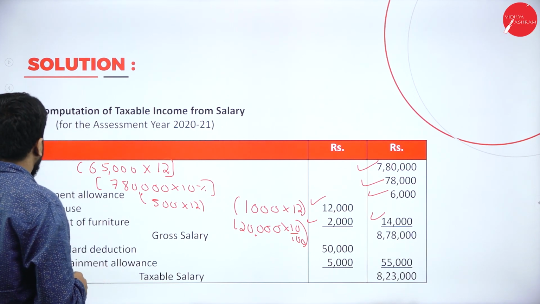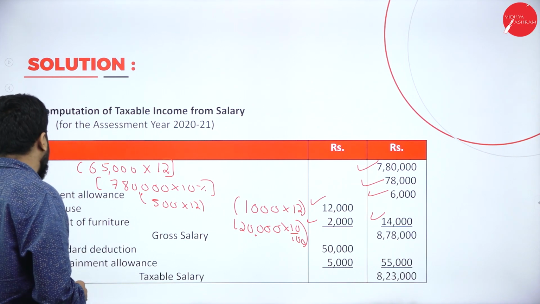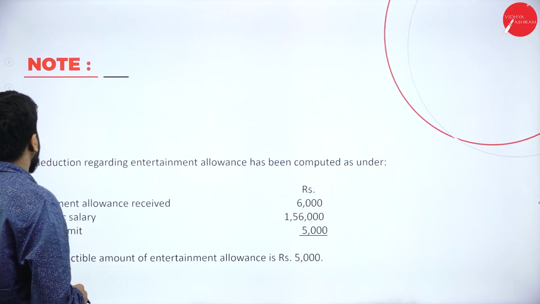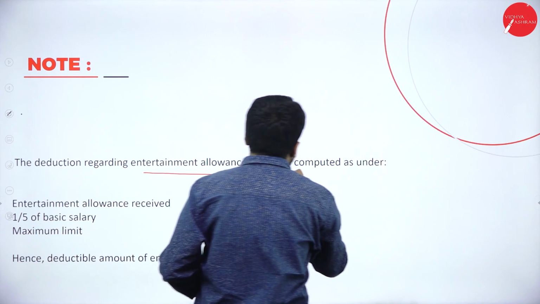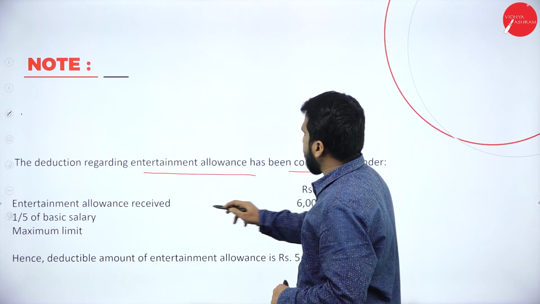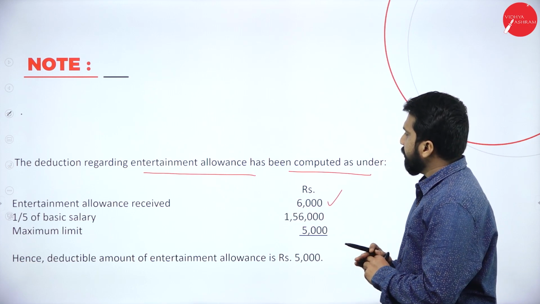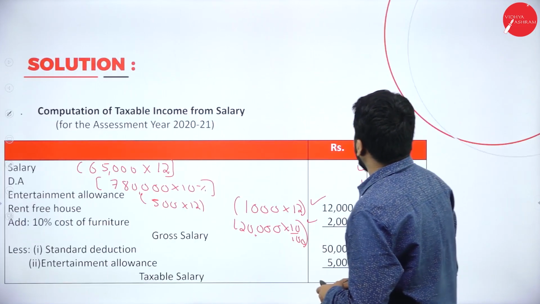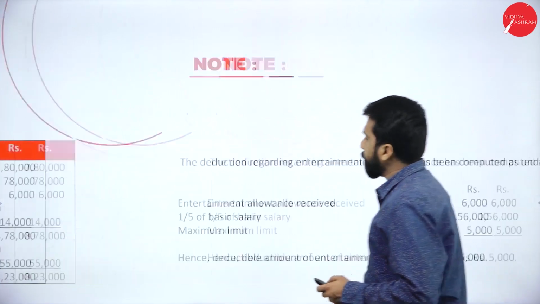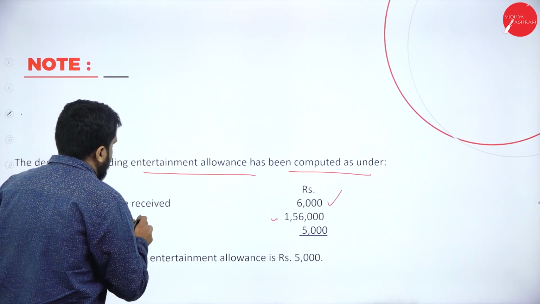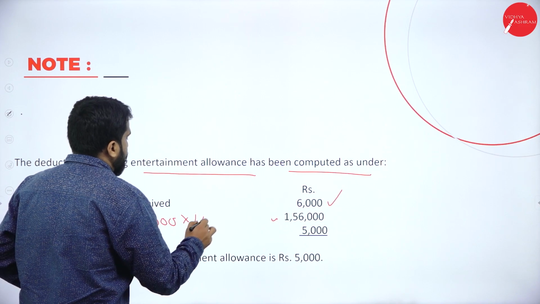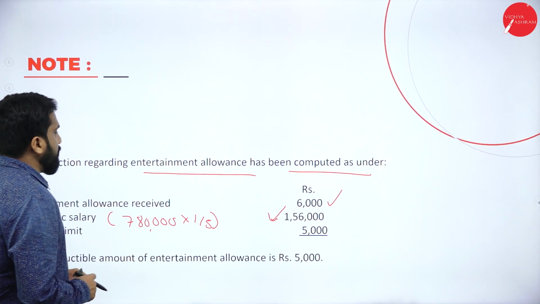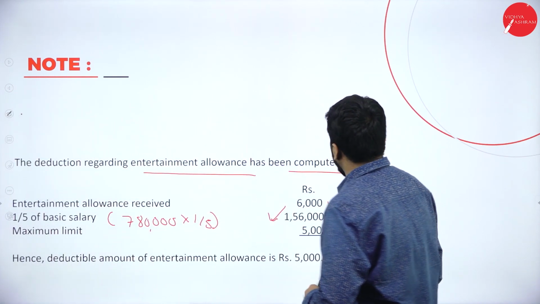8,78,000. Now, standard deduction 50,000 and your entertainment allowance. I'll show you the calculation for entertainment allowance. Now, the deduction regarding entertainment allowance has been computed as under. Actual entertainment allowance is 6,000. Now, 1/5 of the basic salary. What is his basic salary? 7,80,000, and on that 1/5: 7,80,000 multiplied by 1/5 will be 1,56,000. Now, what is the maximum limit? As I told you, it is 5,000.